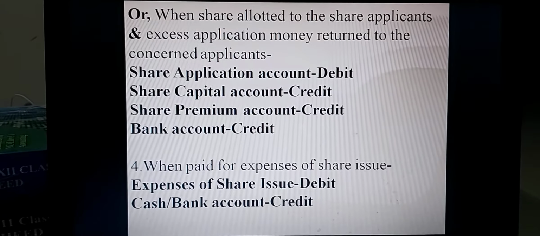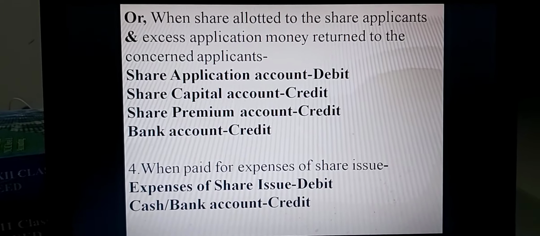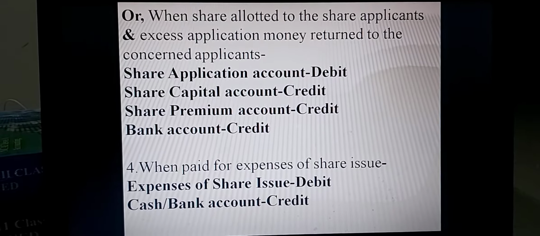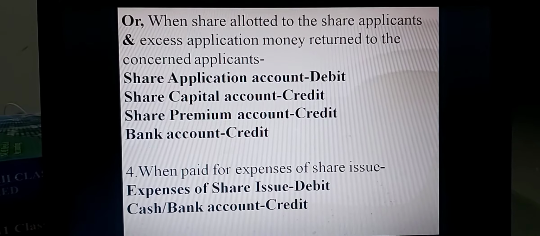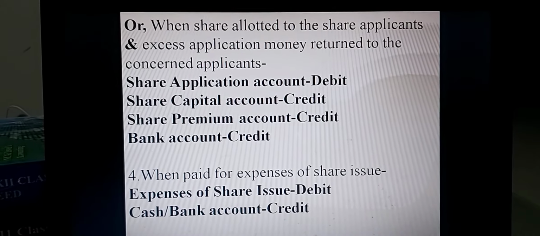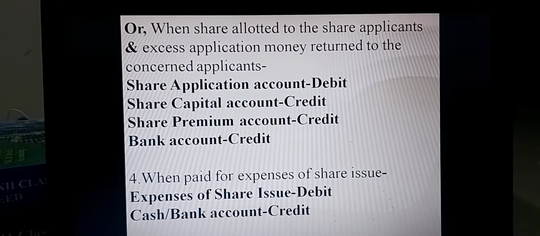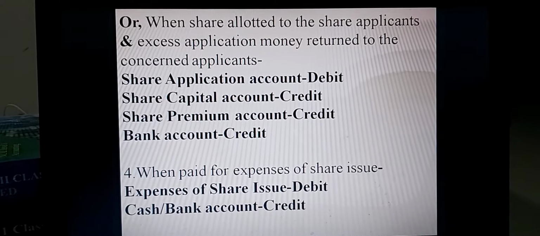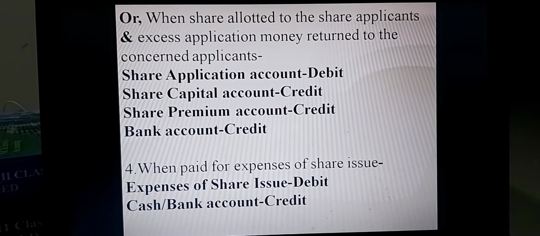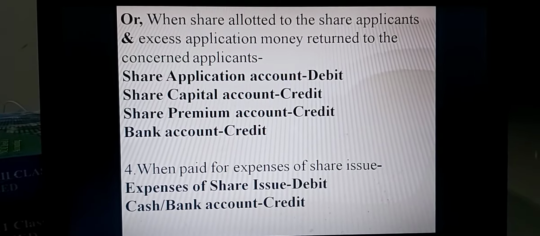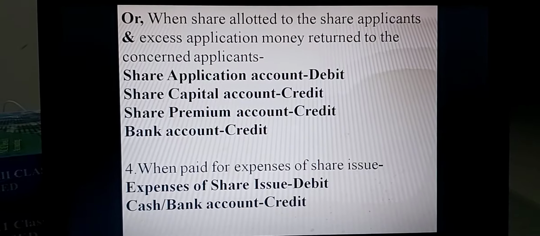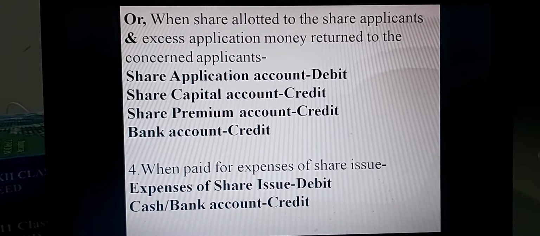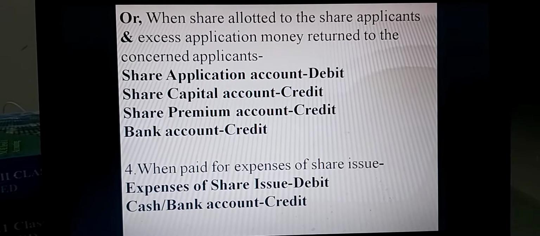Or, when shares are allotted to the share applicants and excess application money is returned to the concerned applicants, or the journal entries of 2 and 3 if you want to record at a time, then the journal entry is share application account debit, share capital account credit, share premium account credit, bank account credit.